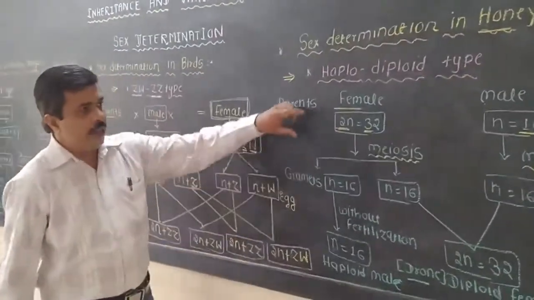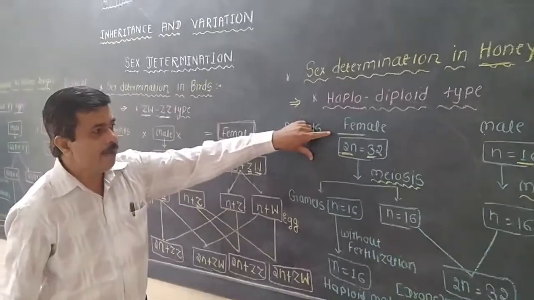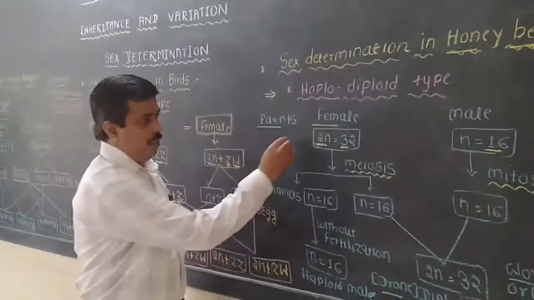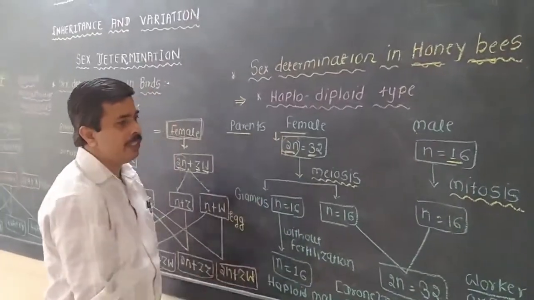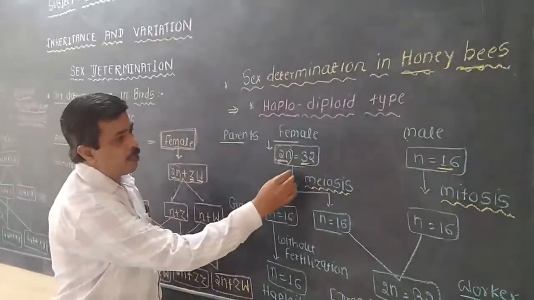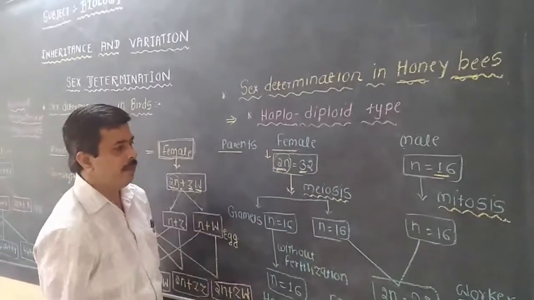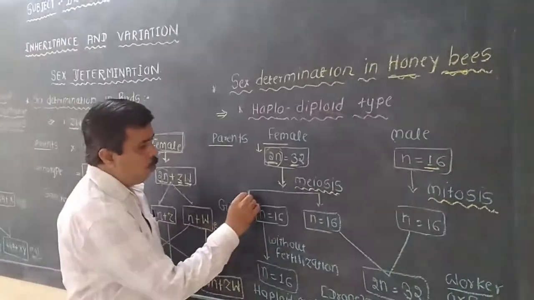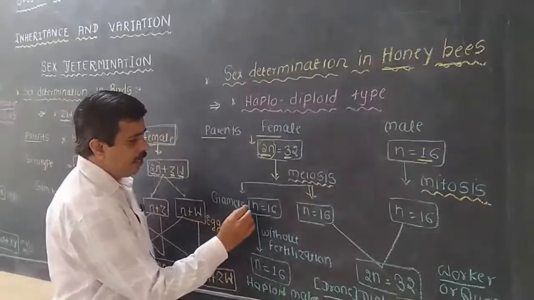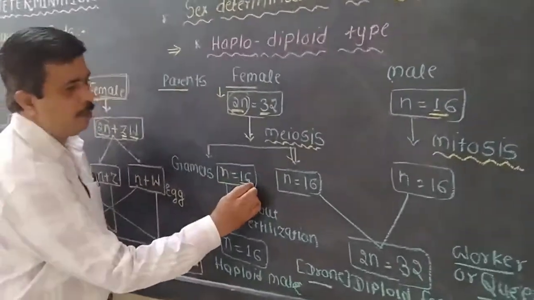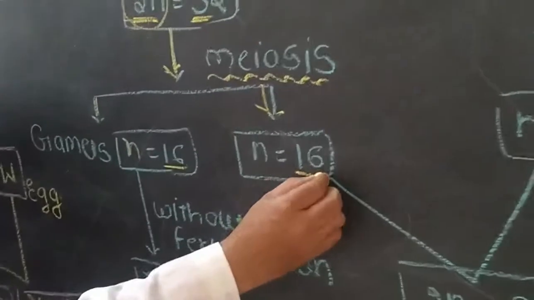Now the female reproductive cell, which is diploid, undergoes meiosis in the general process, and two gametes or two eggs will be produced, containing 16 chromosomes each.